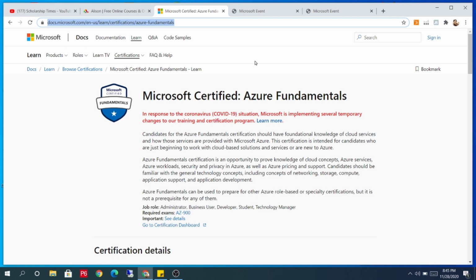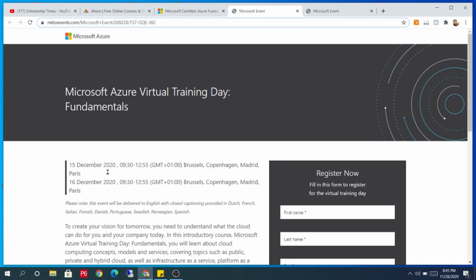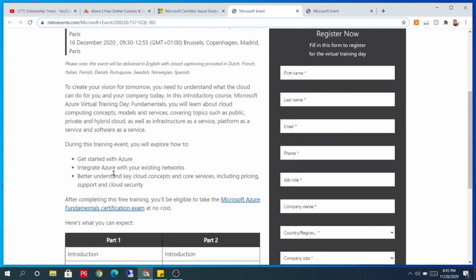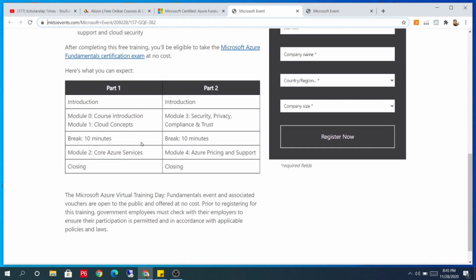And now the next step. Look at this, guys: Microsoft Azure Virtual Training Day Fundamentals. There are two time plans. The first webinar on this course is on 15 December and the second on 16 December. In order to get the free certification you have to enroll in these webinars, and when you complete the webinar you will receive a coupon, and by applying that coupon you will get the free certification. You can see there are two parts of this webinar, part 1 and part 2.